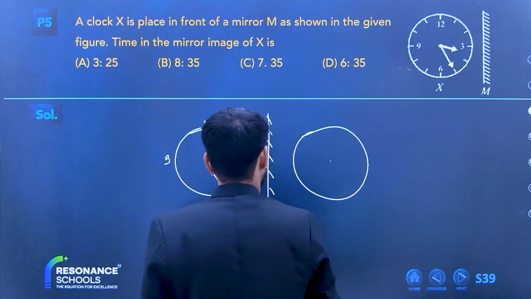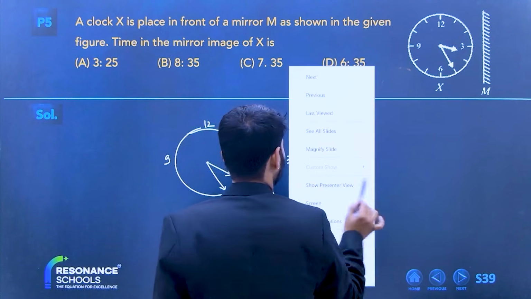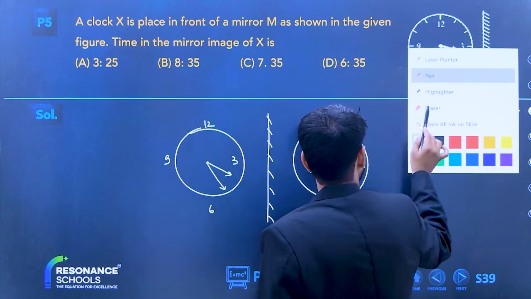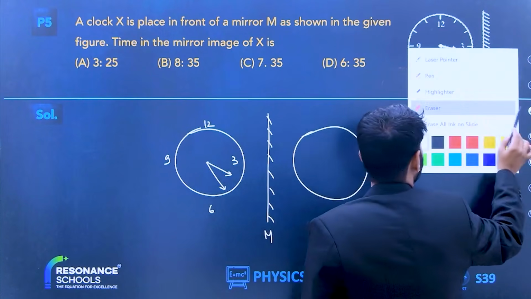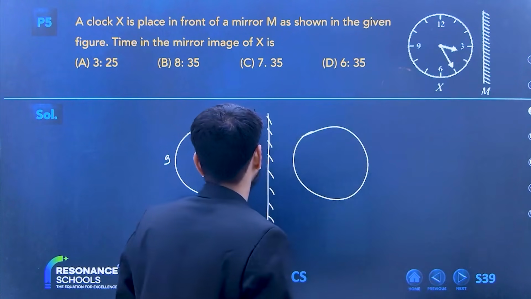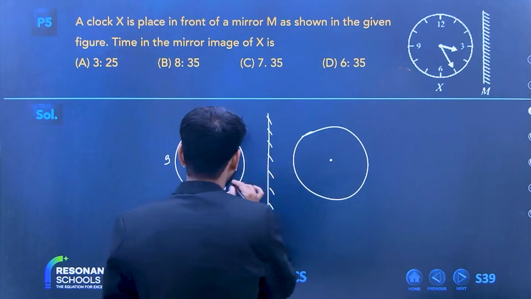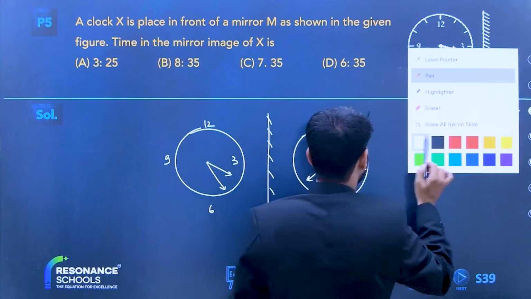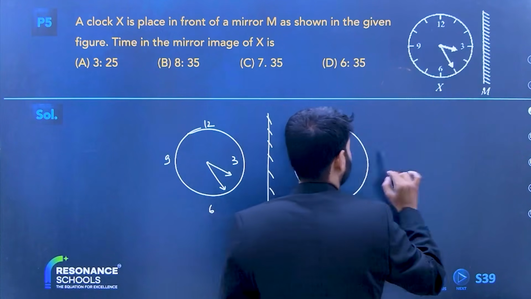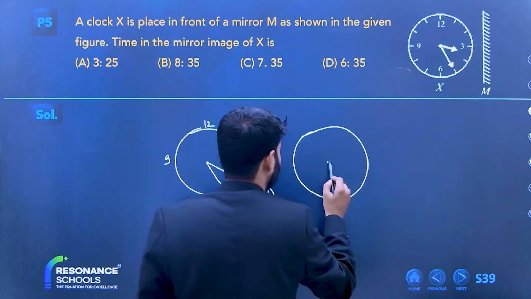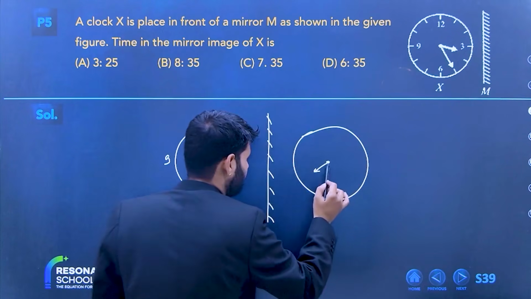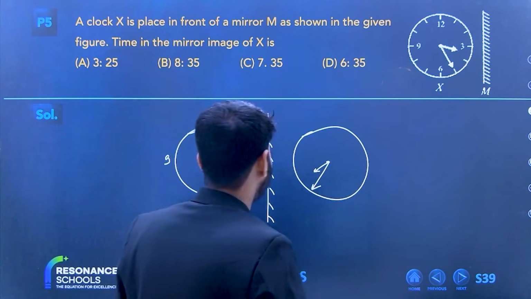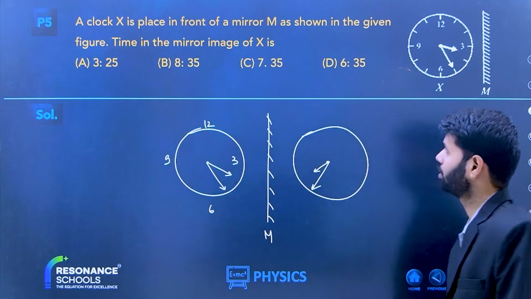So now what will happen? This is 3 only. Now they are asking, if the image is there, then what will be the time? Can you see, the closest one remains close only. So the smaller one will be like this, and the bigger one will be something like this. So tell me now, what is the answer that you are observing?